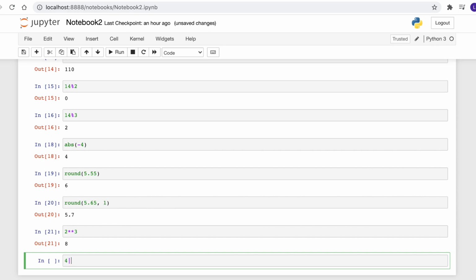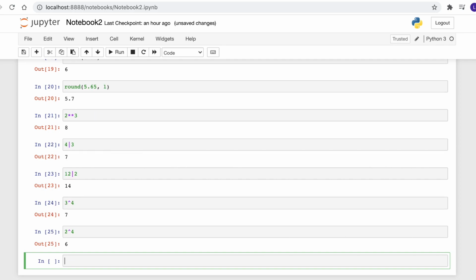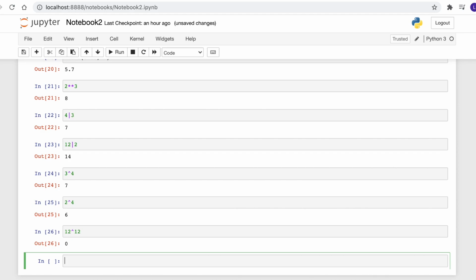Let's try some bitwise operators like OR. So if we do 4 OR 3, that becomes 7. Or if we do, to say, 12 OR 2, that becomes 14. Let's try the XOR operation, in which bits add up only when they are different, otherwise they'll cancel each other. So 3 XOR 4 becomes 7. Similarly, if we do 2 XOR 4, that becomes 6. But if we do 12 XOR 12, which means same bits, it becomes 0.